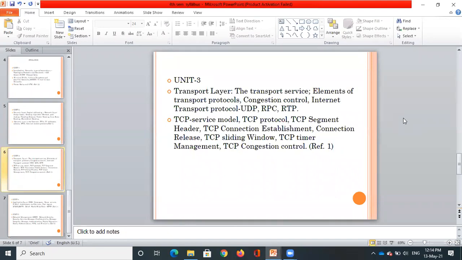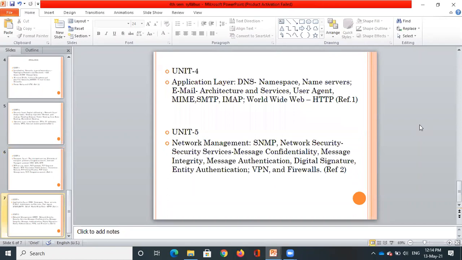So these two are very, very important and very much essential. And also not only in terms of your academics, but when you go for the placement drives, most of the things will be asked from the advanced computer networks and the protocols that we use in different layers of the OSI model. So these are very much essential.